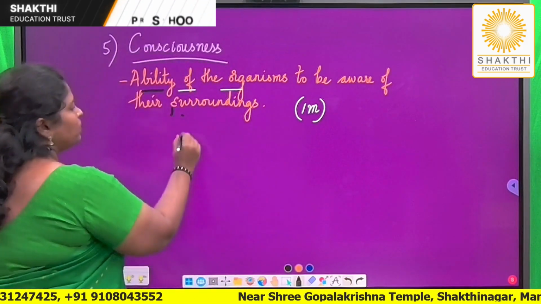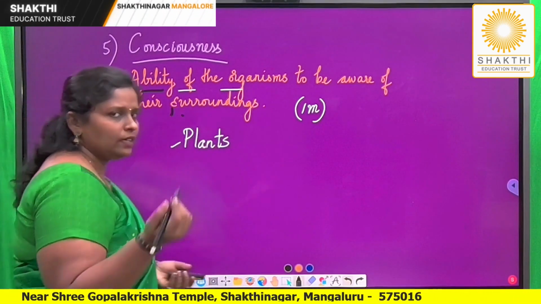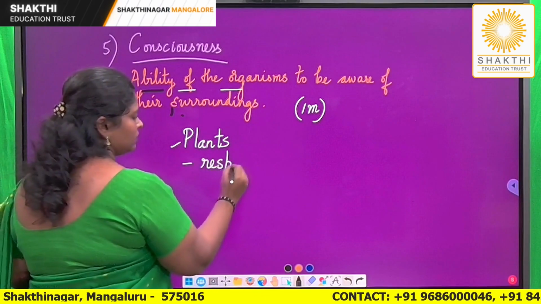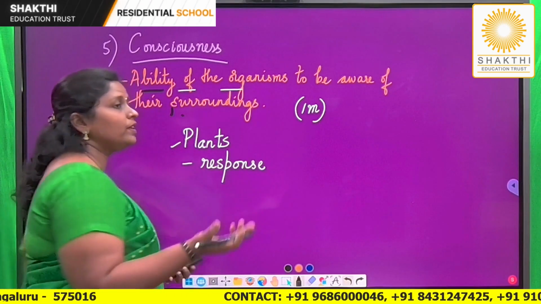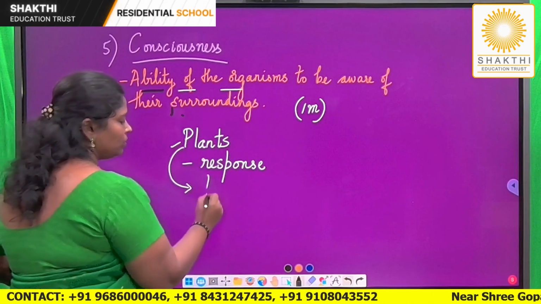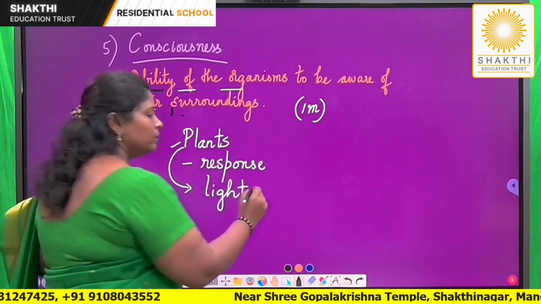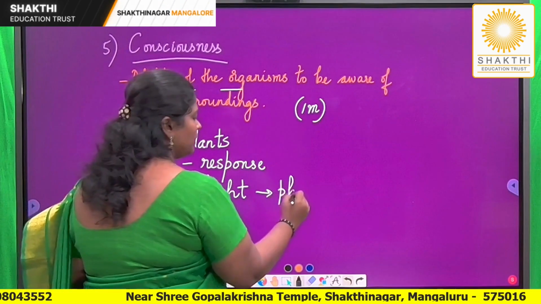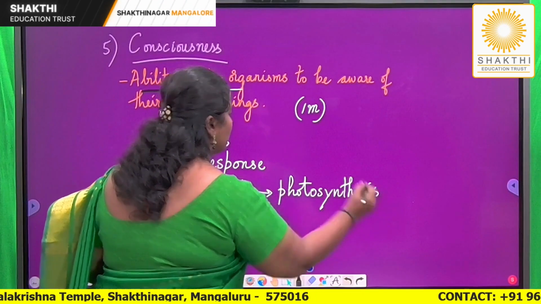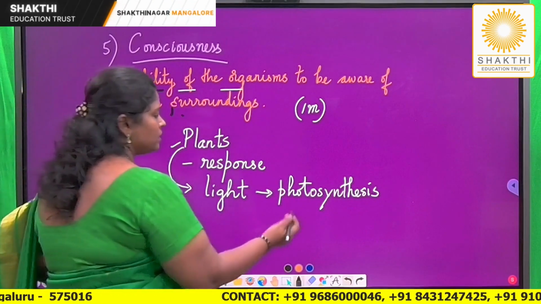Now, what type of consciousness plants have? You might think how plants can have consciousness. Yes, they definitely can have consciousness in terms of what response they are giving to different factors. What type of response? Response to a particular stimulus, isn't it? So plants are giving a good response to sunlight. If there is very good sunlight, optimum amount of sunlight, because of which they are able to carry out a process known as photosynthesis, isn't it? So plants are definitely responding to a factor known as sunlight. So it is conscious, it is aware of what it is doing or what functions it is carrying out.